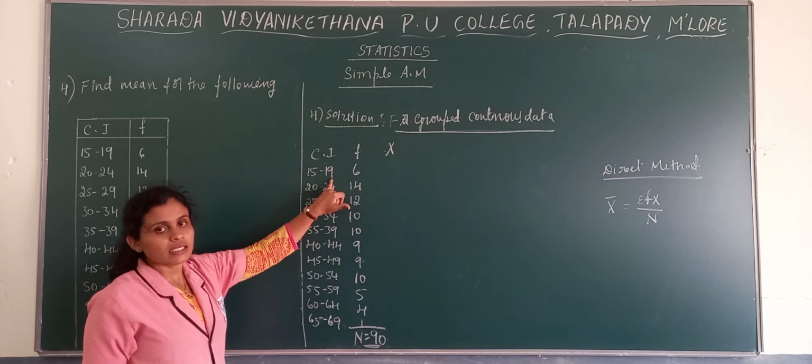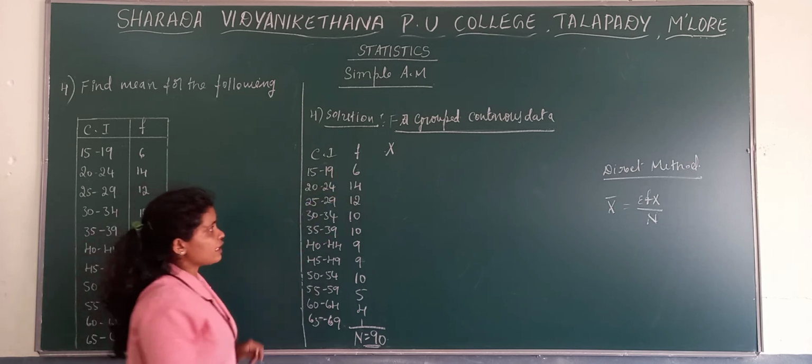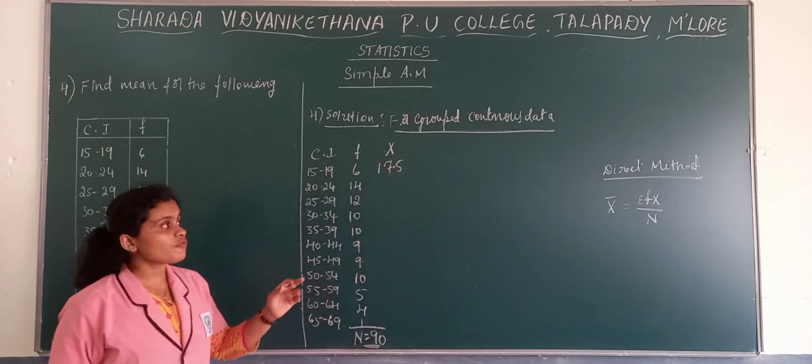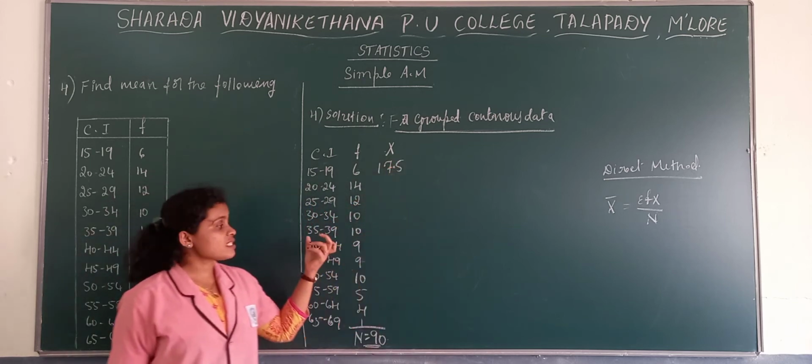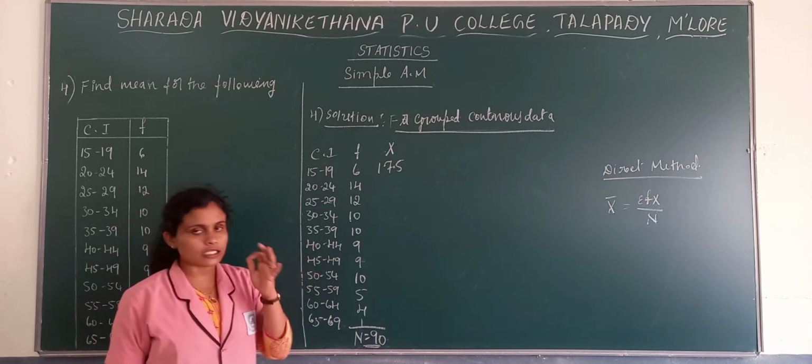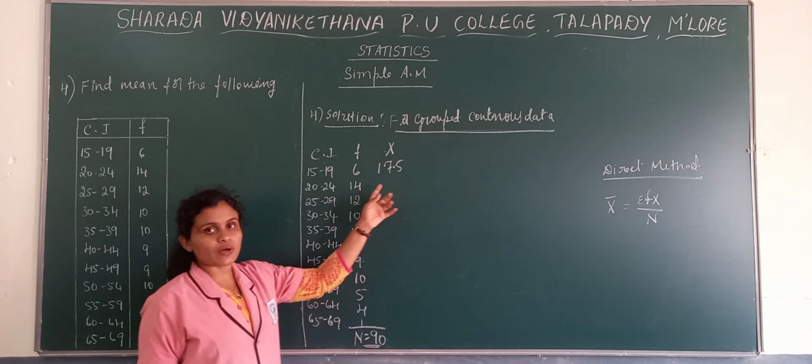15 plus 20 divided by 2. What do we get there? Then we get the mid value as 17.5. See, we are writing the mid value by considering this inclusive as exclusive. If it is in an exclusive form, what is the mid value?